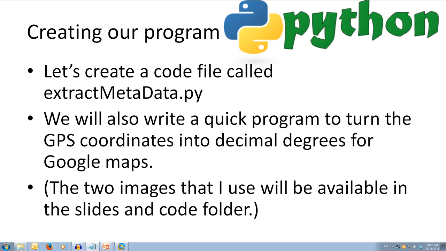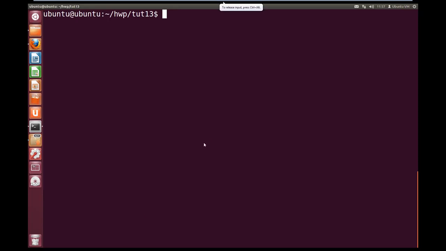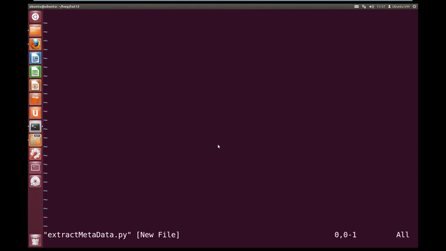Okay, so let's jump over to Ubuntu and let's call the file extract_metadata.py. Okay, so we're going to need to import a few things first. So import argparse, so we can make our program more friendly for console use.